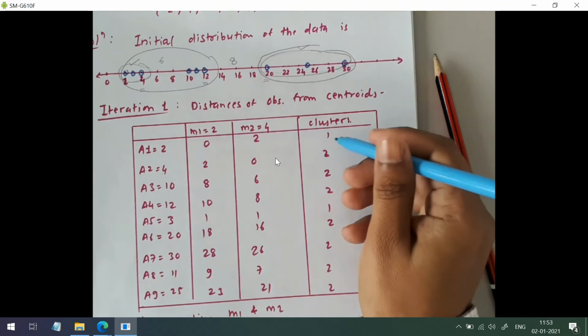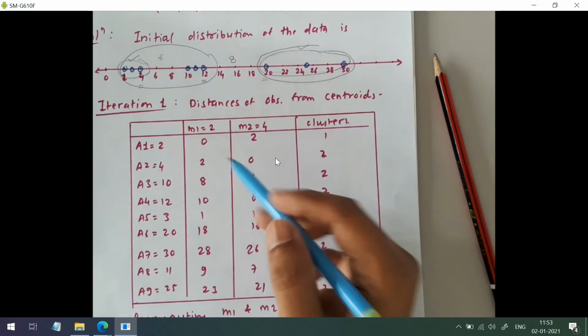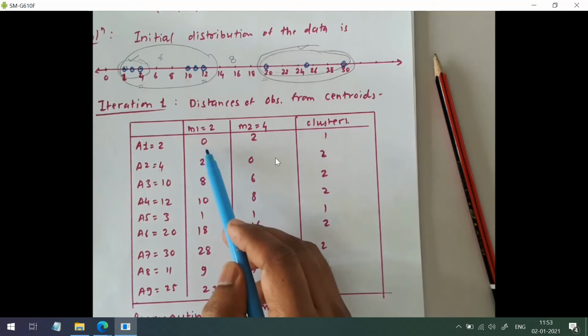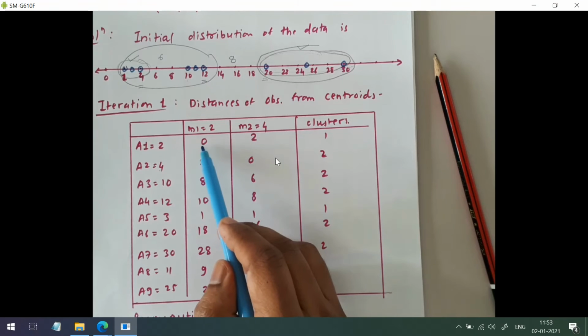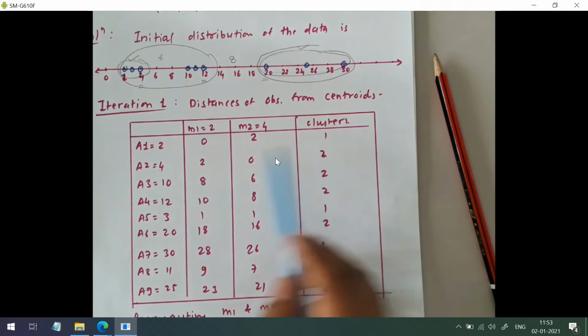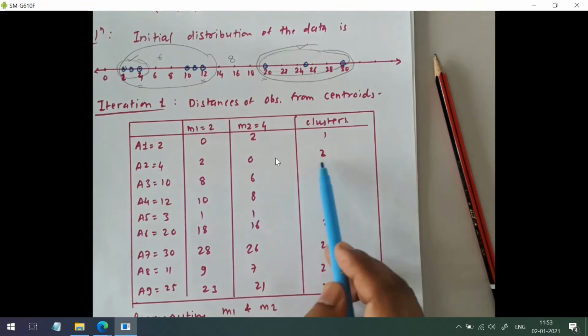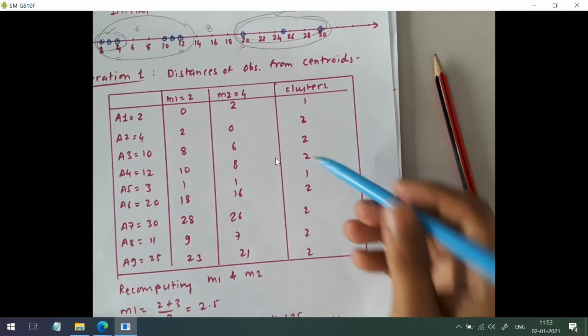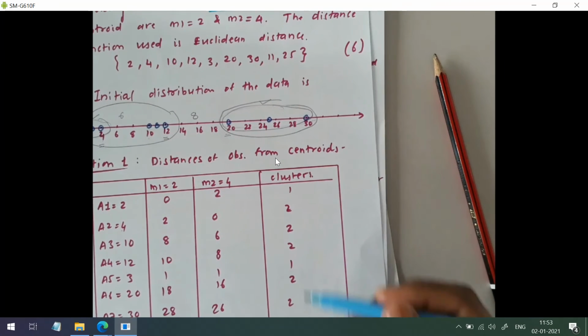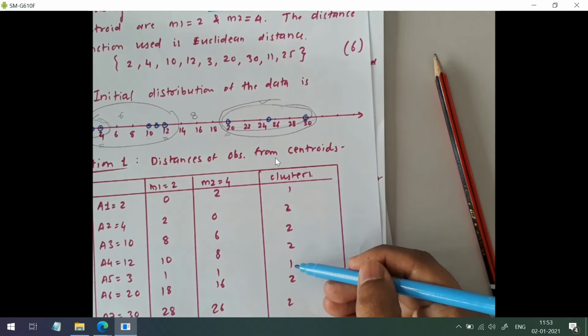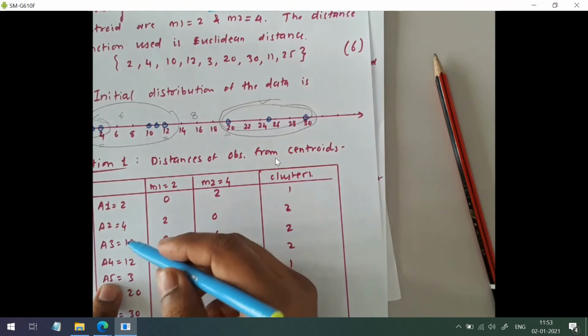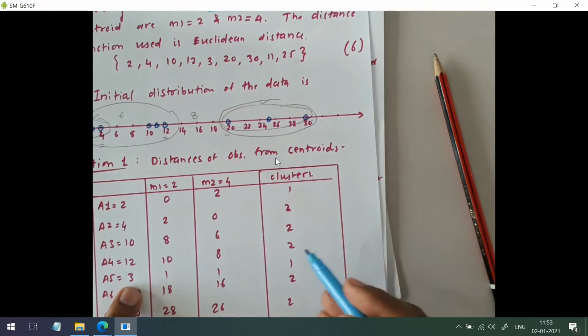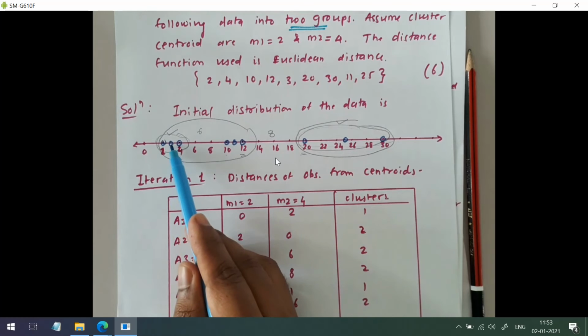Okay, and then start assigning the cluster. For the minimum distance, 0, so C1 cluster. Then C2 cluster, and so on. So if you analyze this, only A1 and A5, with 2 and 3.